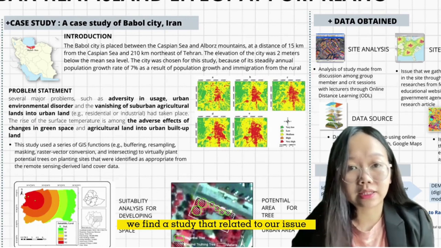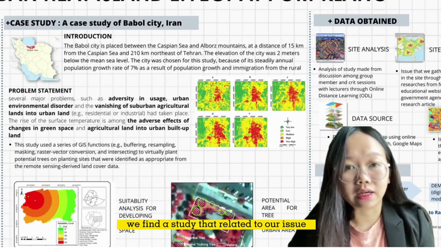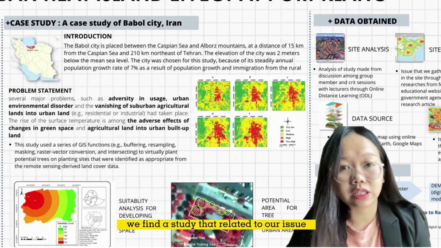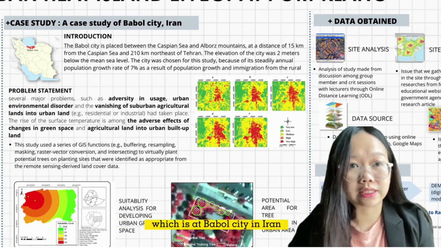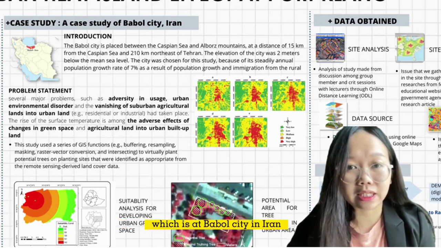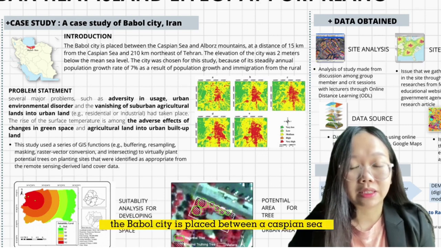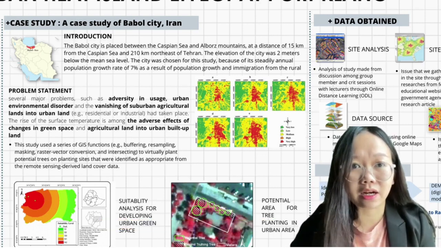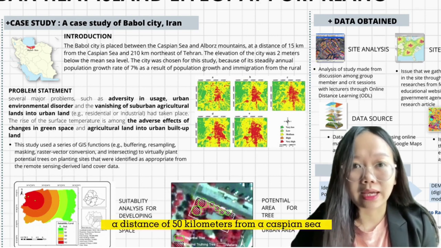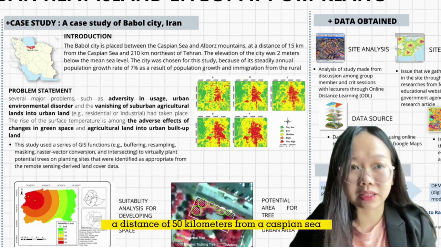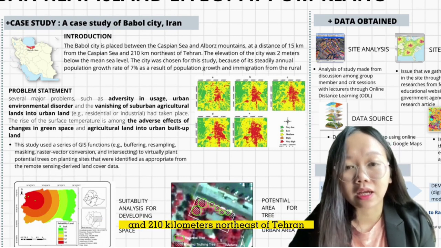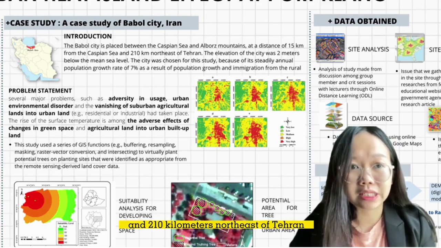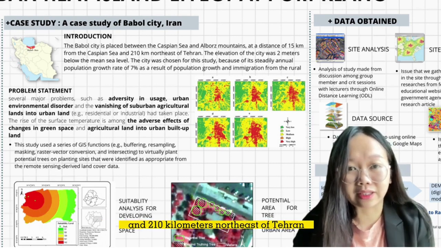We found a case study related to our issue, which is Babol City in Iran. Babol City is placed between the Caspian Sea and the Alborz mountains, at a distance of 50 kilometers from the Caspian Sea and 210 kilometers northeast of Tehran.